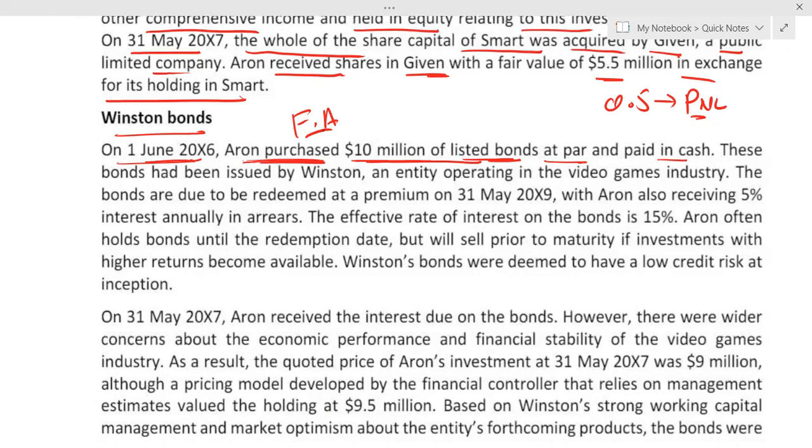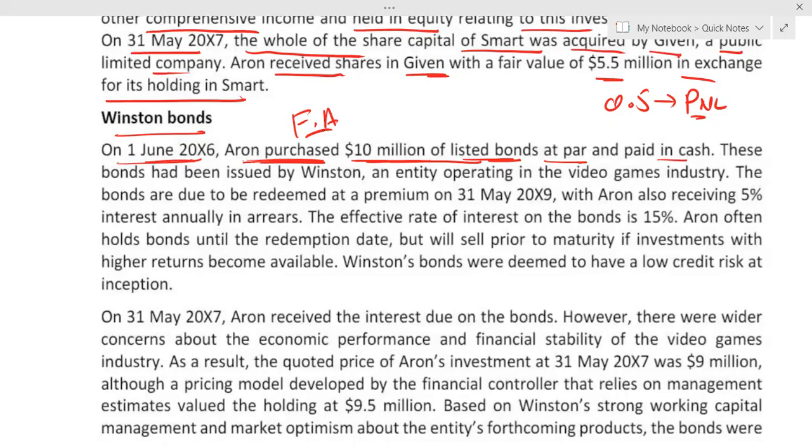What are the prerequisites for each classification? Repeat. If you are making an investment in a debt instrument, it is a financial asset for you. Number 1. Number 2, listen carefully. There are 3 possible classifications. One is amortized cost. Second is fair value through OCI. Third one is fair value through P&L.